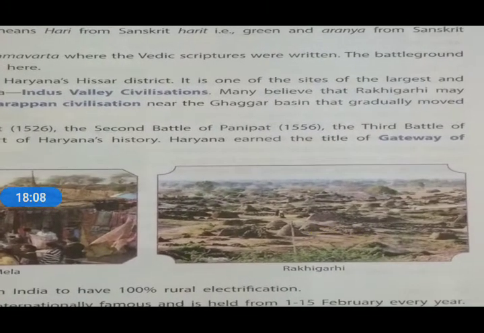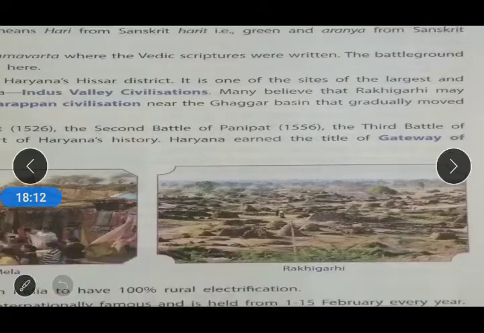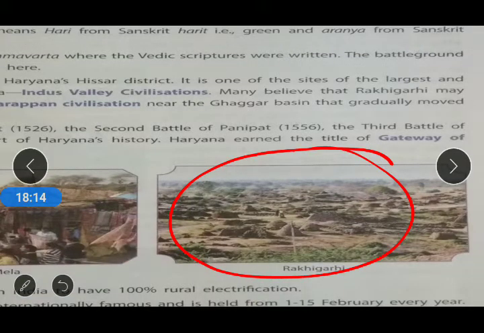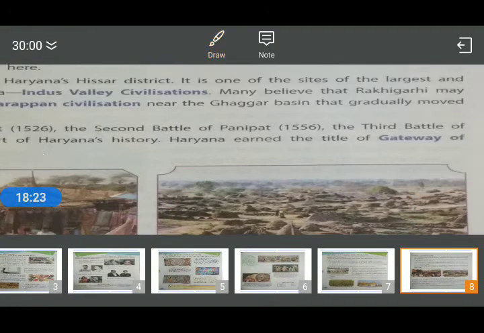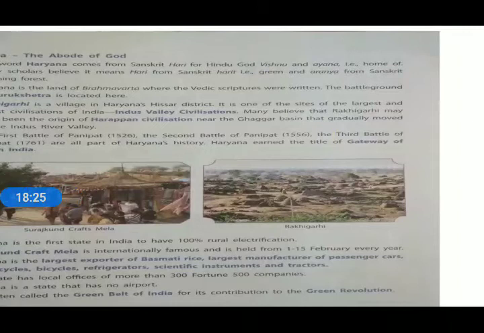So those are the specialities given to us of Haryana and Punjab.